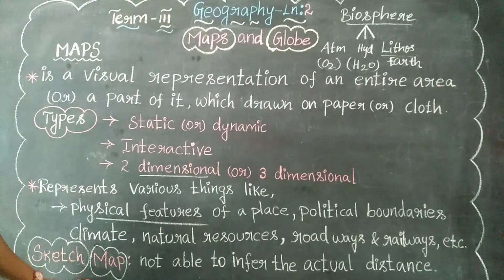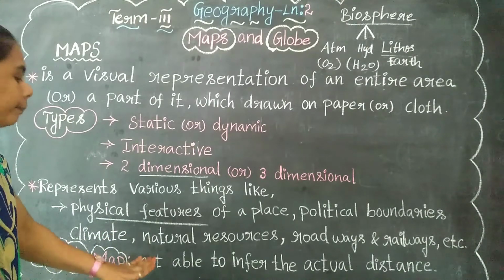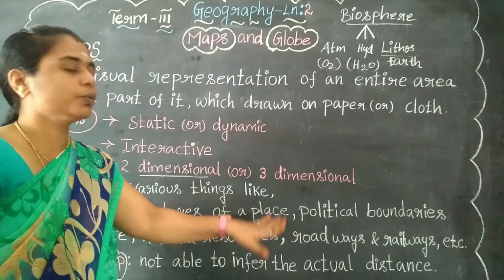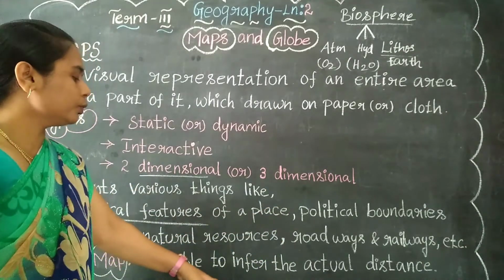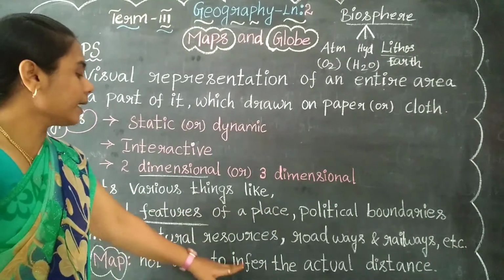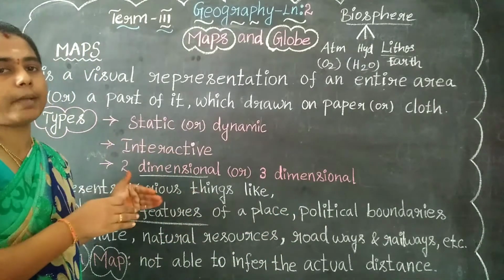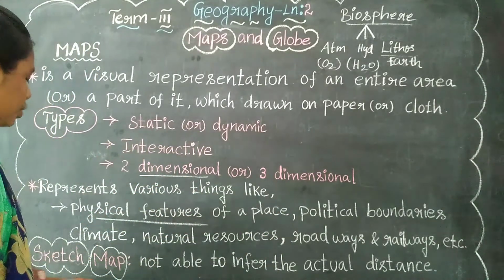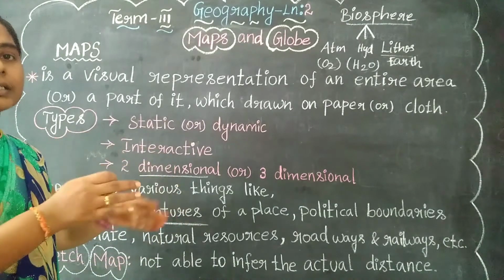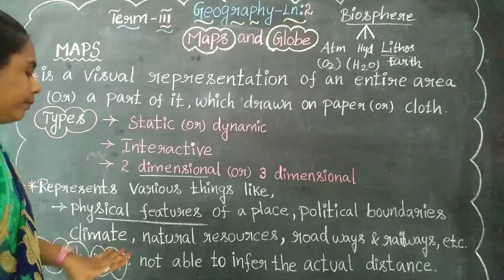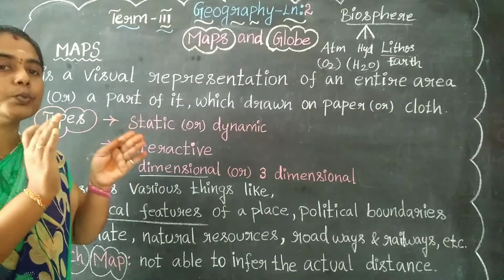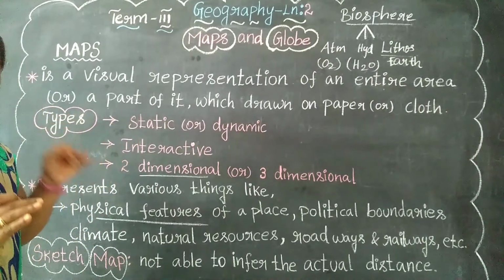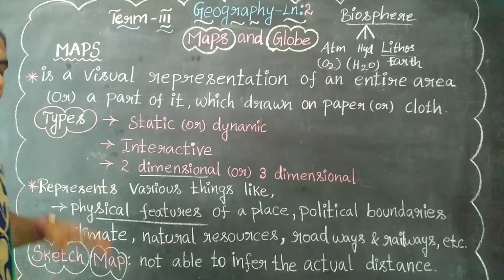And the final one, the sketch map. What does a sketch map mean? This is the important one. It is also a map, but we cannot infer or guess the actual distance from it. There are many places, but we cannot measure the actual distance. That is named a sketch map.